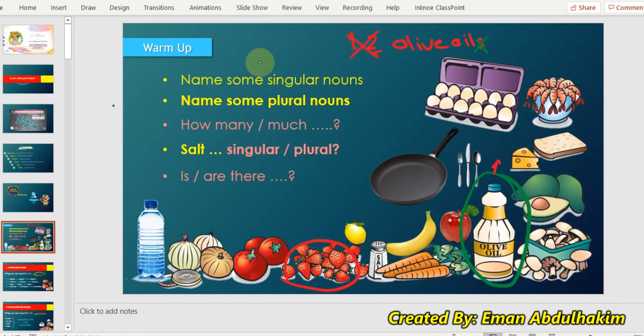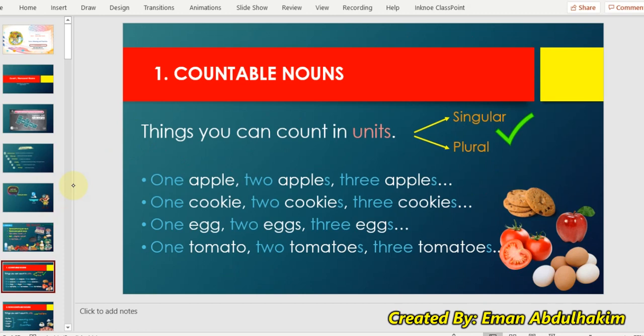Because the word oil is uncountable. I cannot count it. There is no plural with it. Look at salt, for example. Is salt singular or plural? Salt is always singular because it is uncountable. Okay, so let's look at countables and uncountables now.